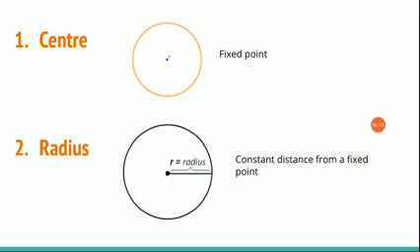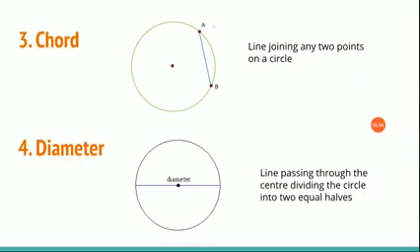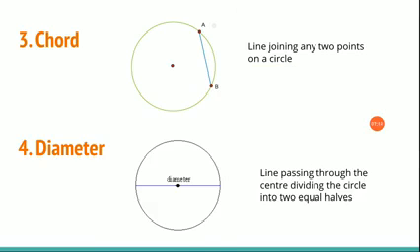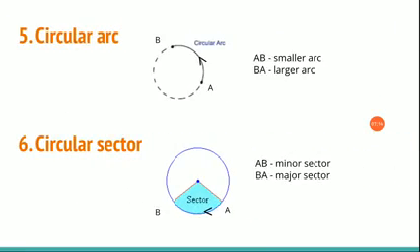Clear? Now next one is chord. I have already told you a chord is more or less like a diameter, but not exactly the diameter. Okay. The line joining any 2 points on a circle is called a chord. Clear, children? Next one, diameter. We are very well aware of this term, diameter. A line passing through the center dividing the circle into 2 equal halves is called a diameter. Clear? Shall we move on to the 5th part of the circle? Circular arc.